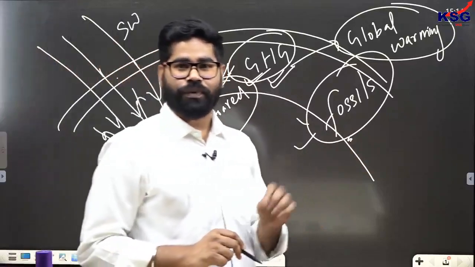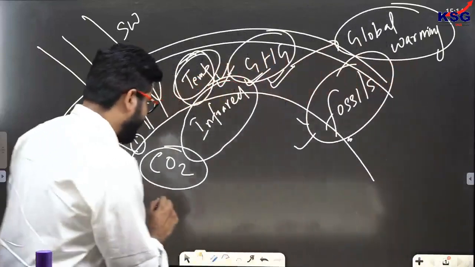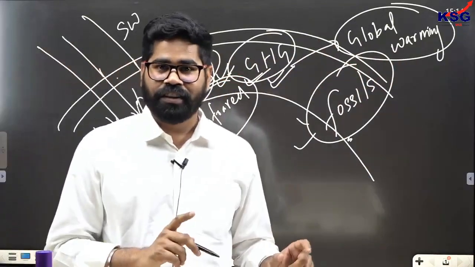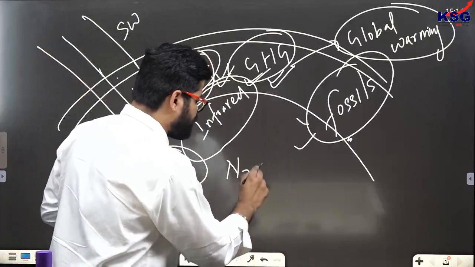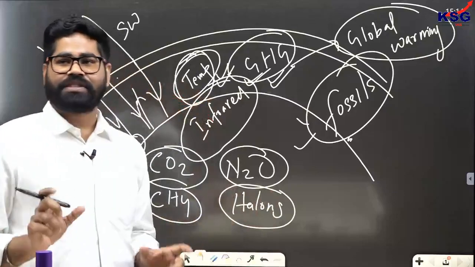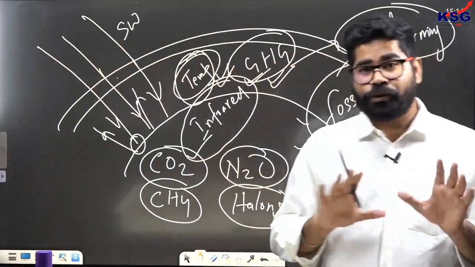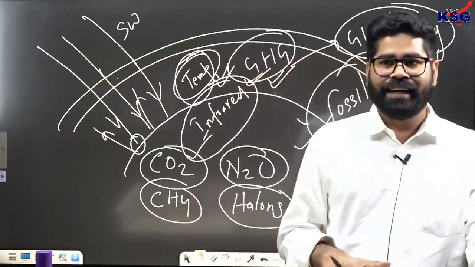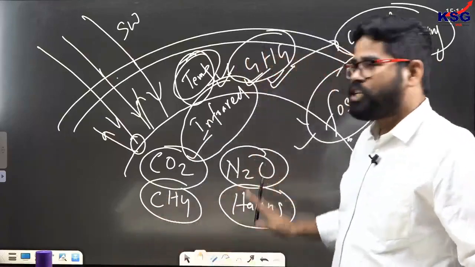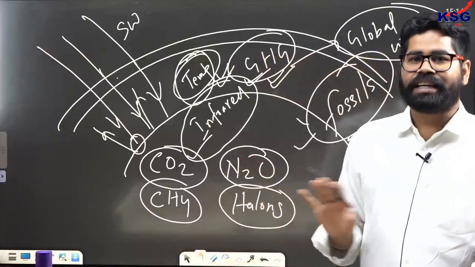Carbon dioxide is responsible for nearly 3/4 of global warming, followed by methane. Methane is the second major greenhouse gas. Then in third place, we have nitrous oxide and then halogens. So they are the major greenhouse gases present in our atmosphere. The first one, carbon dioxide, accounts for nearly 3/4 of global warming. Then we have methane, responsible for nearly 10 to 11% of global warming. And then these two respectively 7%. So they are the major greenhouse gases.